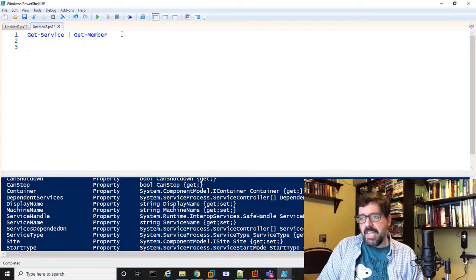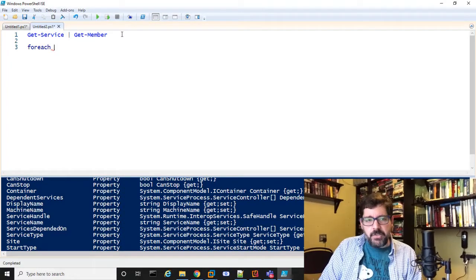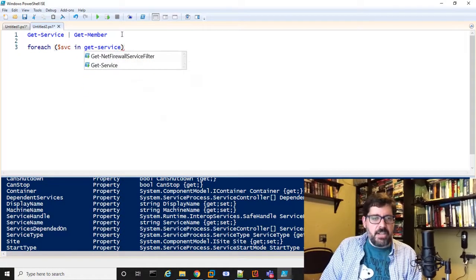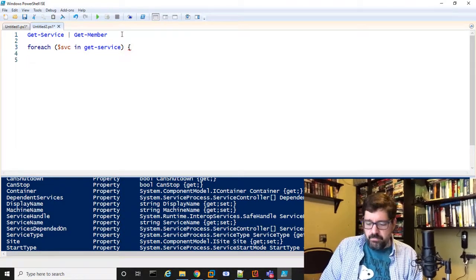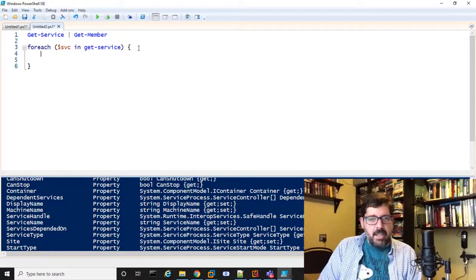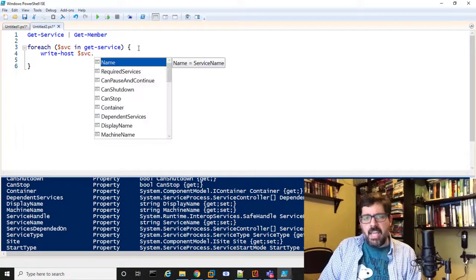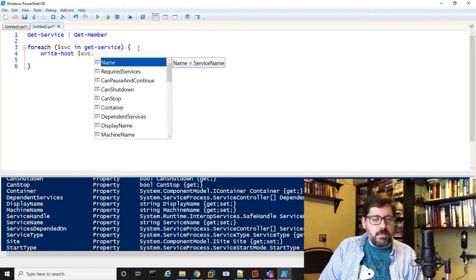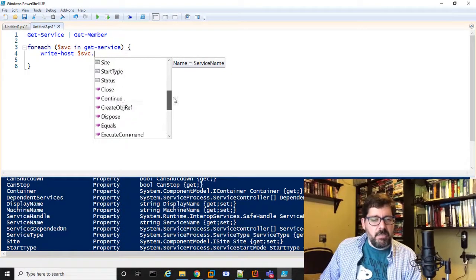But as an example, I'll show you the longhand way. A lot of folks, when they start with PowerShell, might do something like this. They'll do a foreach loop, and I can create a variable called svc, and that's going to basically be everything that's in Get-Service. And this is the basic format for a foreach loop. But I can output something. So I could do Write-Host $svc, and here's all the parameters for that object. It shows me all the parameters and methods. So there's the methods on the bottom, parameters on the top.